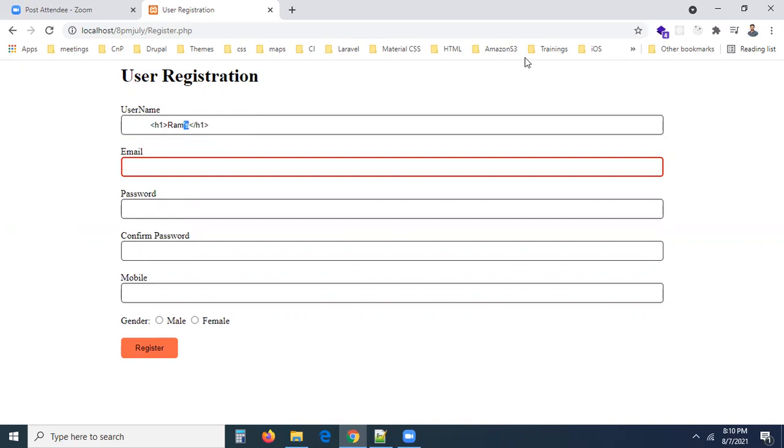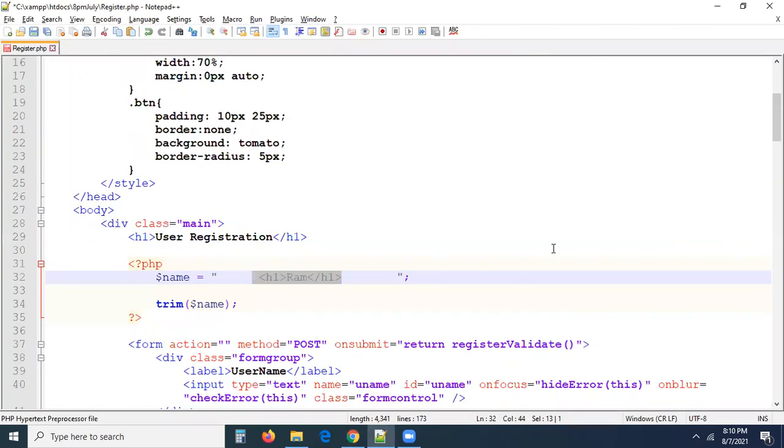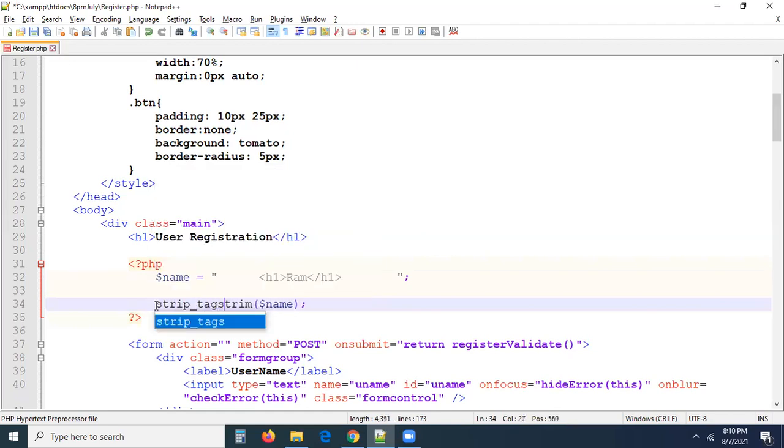Definitely, this is going to cause SQL injection. If single quotes are placed in between the names, that is not going to be inserted into the database record. So I want to remove the tags. We have a method called strip_tags. What happened? First, I'm removing empty spaces.